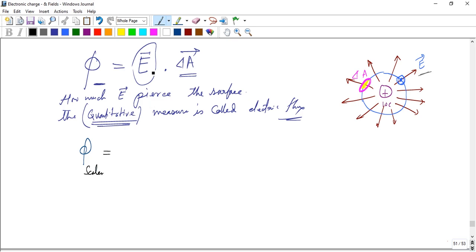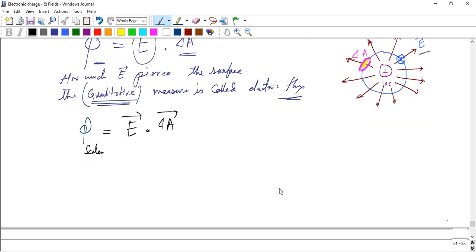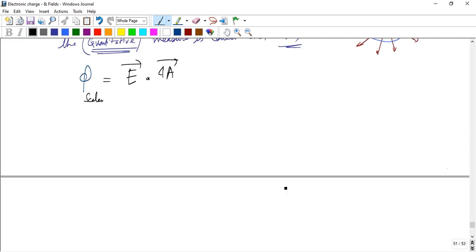E is a vector and area is also a vector. If I take the dot product of these two vectors, we get a scalar. So the dot product is a scalar product. Suppose, a very easy concept, consider a square surface here.